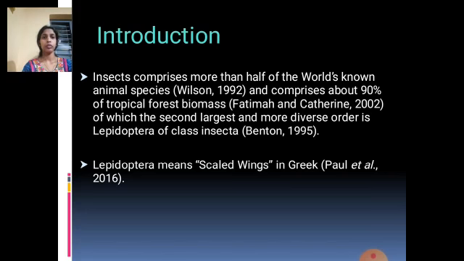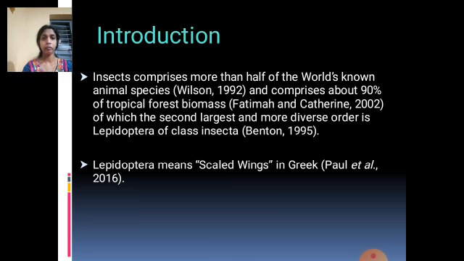Well, insects comprise more than half of the world's known animal species, and about 90% of the tropical forest biomass, of which the second largest and most diverse order is Lepidoptera, which belongs to the class Insecta. As you all know, the phylum Arthropoda is considered one of the largest phyla in the animal kingdom. In this phylum, the class Insecta has an order called Lepidoptera. It is actually considered the second largest order in the class Insecta.